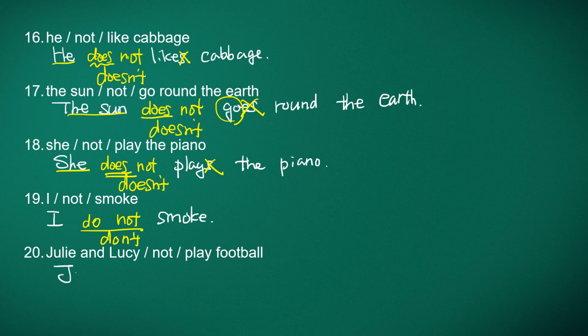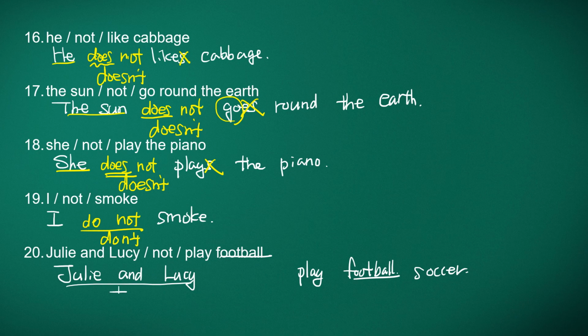And number 20, Julie and Lucy not play football. Julie and Lucy play football, which means soccer. Okay, you can put soccer if you want. Okay, and then Julie and Lucy become they. So this is they, right? So we need not, do not. They do not play football. Julie and Lucy do not play football. It's going to be don't. Julie and Lucy don't play football.